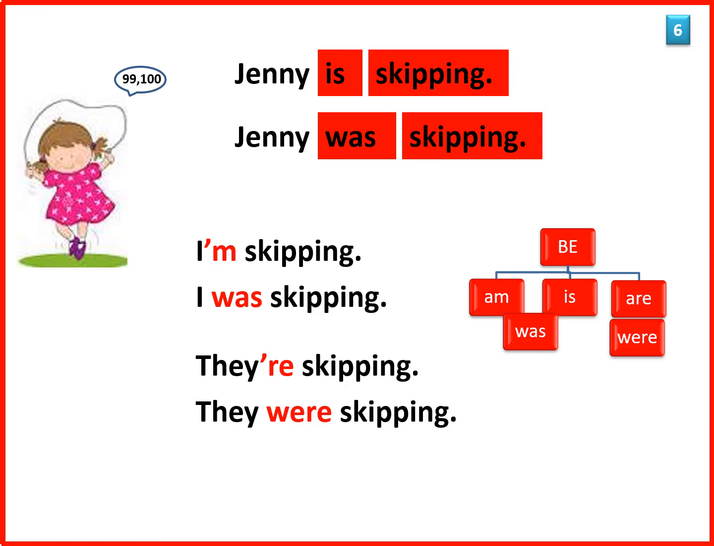The main verb is very lazy. It doesn't do any work except show the meaning. The helping verb does all the work in the sentence. It changes to show the time or to show who's doing something. If you say Jenny is skipping, it shows that Jenny is skipping now. If you say Jenny was skipping, it shows that Jenny was skipping yesterday. If you say they were skipping, it shows that many people were skipping yesterday.